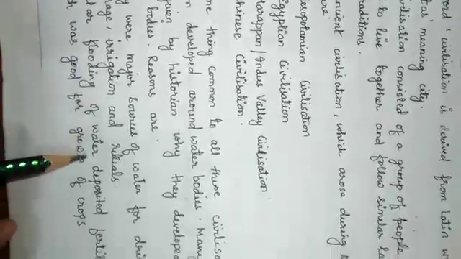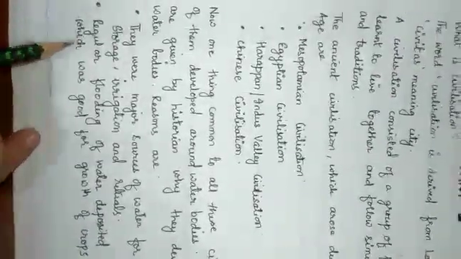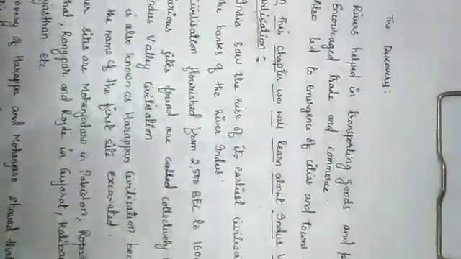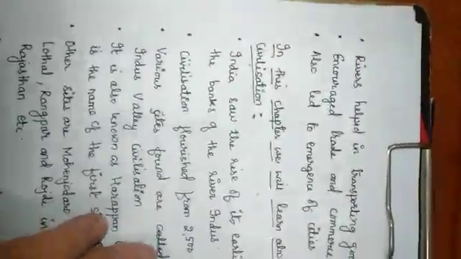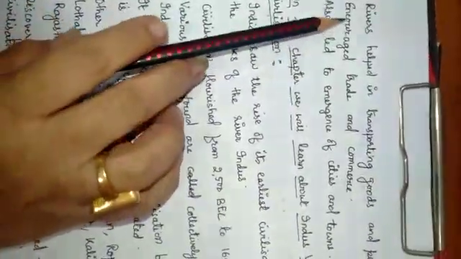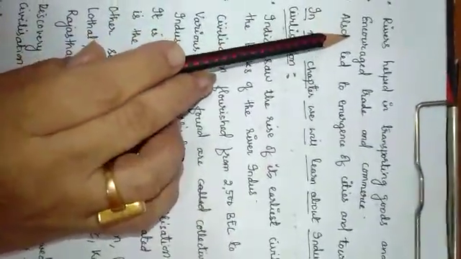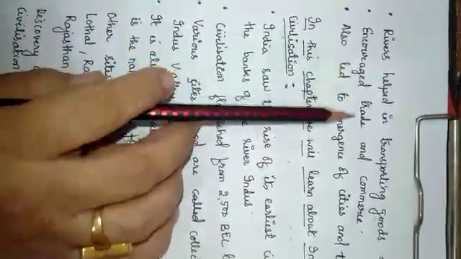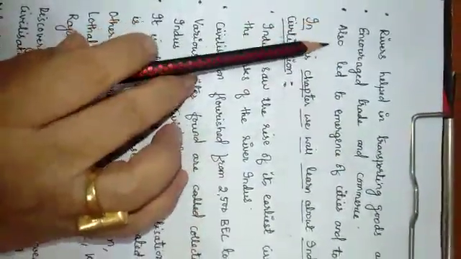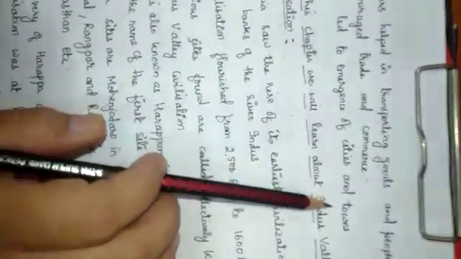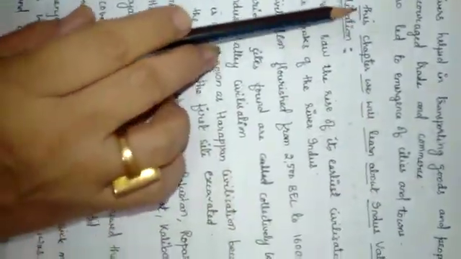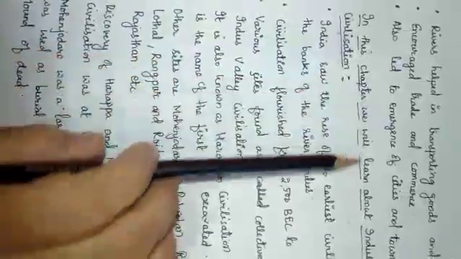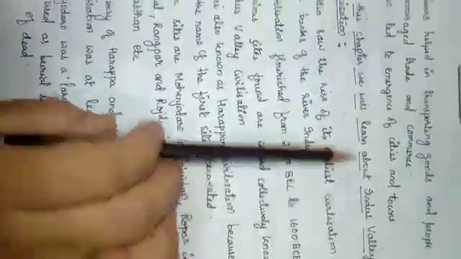The second reason was that regular flooding of the water deposited fertile alluvial silt, which was good for the growth of crops. The next reason given by the historians is that the rivers helped in transporting goods and people. Next, it encouraged trade and commerce, and also led to the emergence of cities and towns. Now, in this chapter we will learn about the Indus Valley civilization.